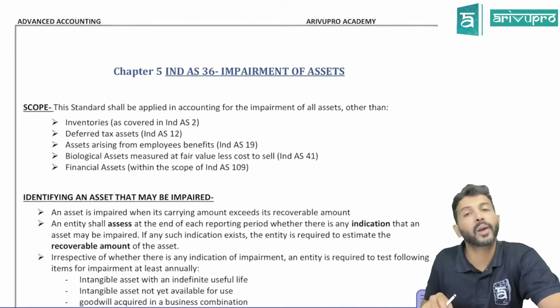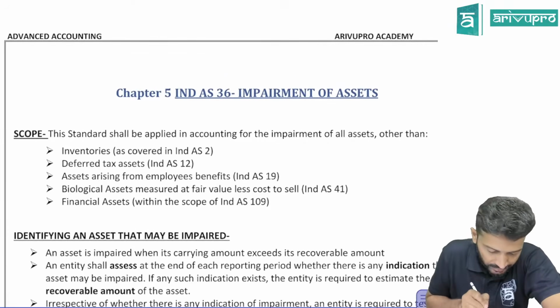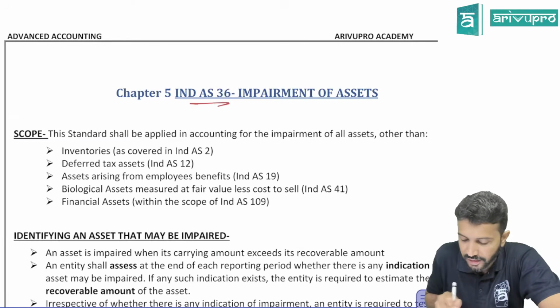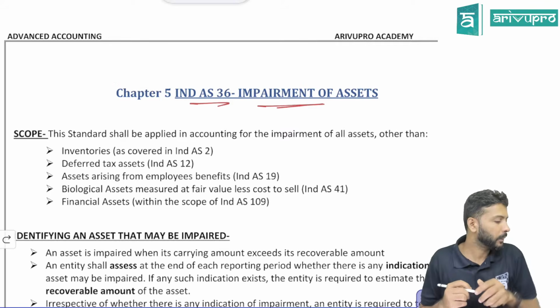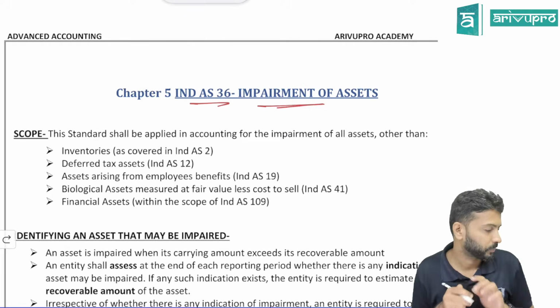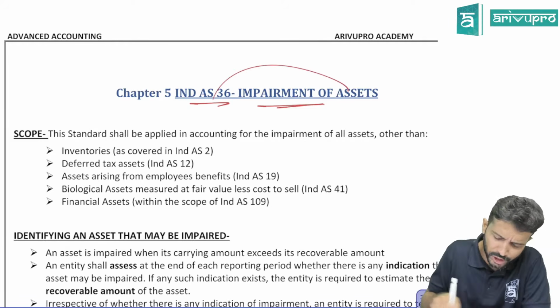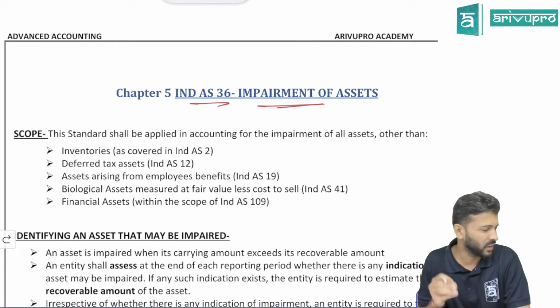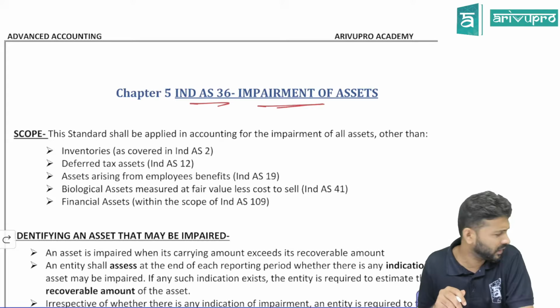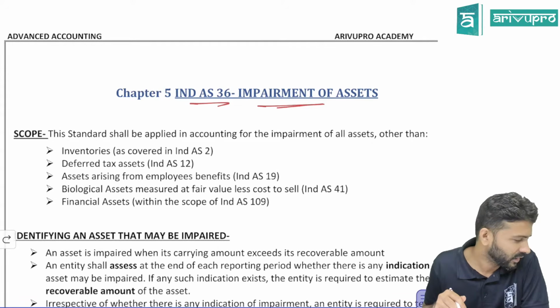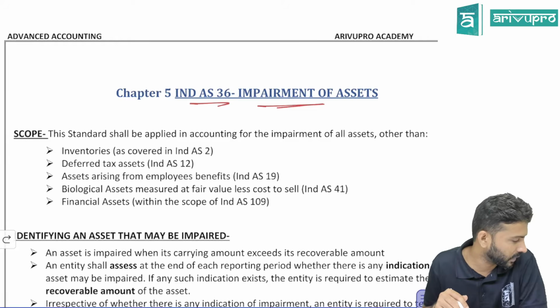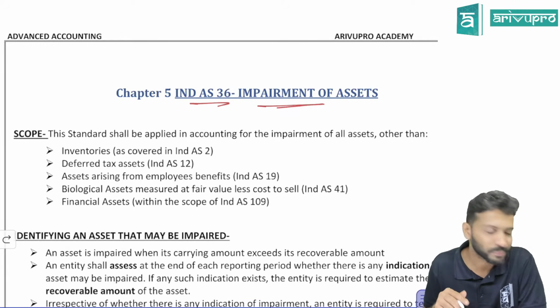So we'll be starting with the new topic, that is IND AS 36, which talks about impairment of assets. I think we have got one glimpse of impairment. Once we have done impairment, where did we do it, sir? We did calculate impairment loss in one of the topics. Can you help me recollect my memory? Where did we do this?